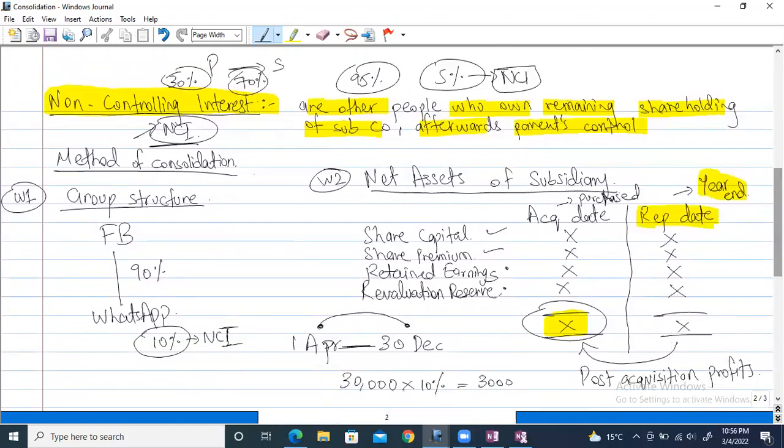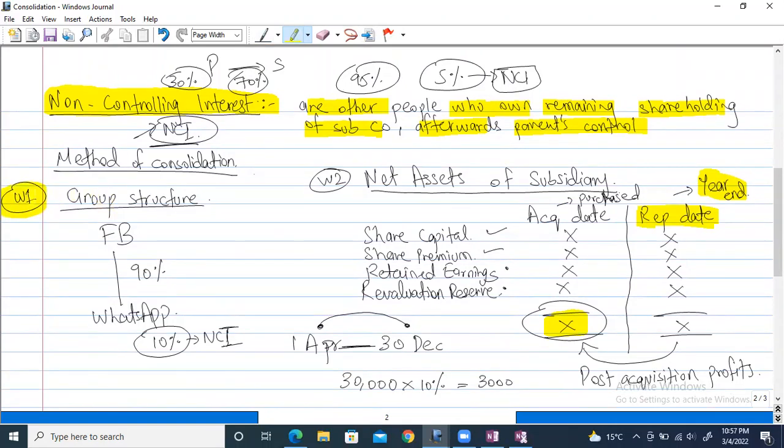We have not yet jumped onto the profit or loss. That is a separate chapter that has separate rules. Right now this is just the financial position, the consolidated statement of financial position. Now this is basically the method of consolidation, like how do we start doing consolidation, how do we join both accounts. So the first working is just merely a formality. It does not actually make sense, it's just like a formality.